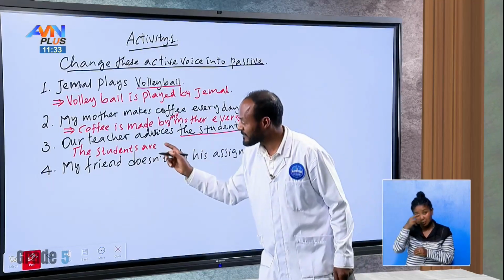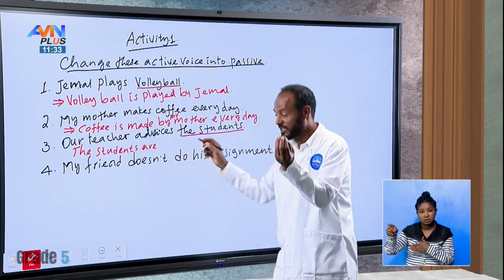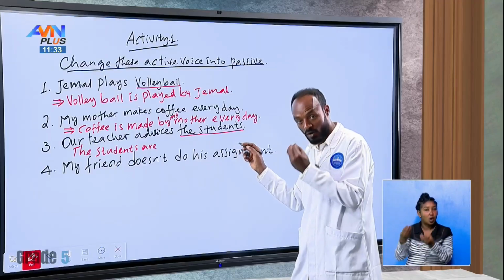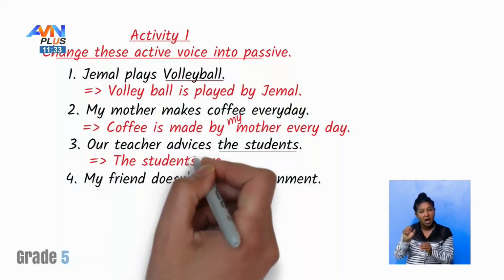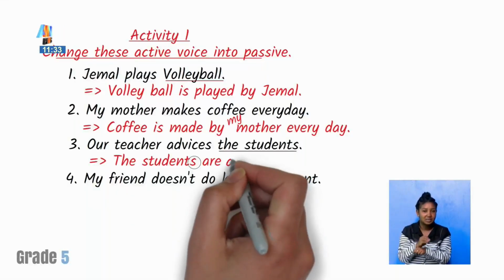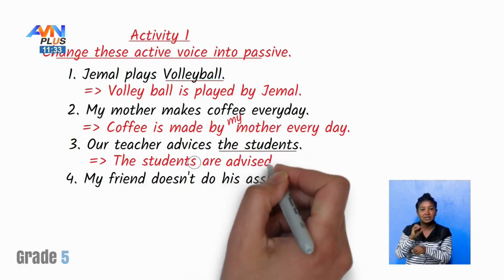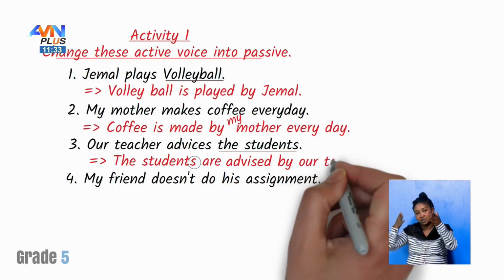Because this one is what? It's about the plural object. In this sentence, the students has S, so we have to say the students are advised by, yes, our teacher.